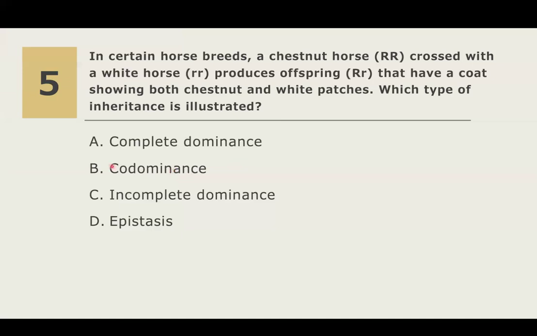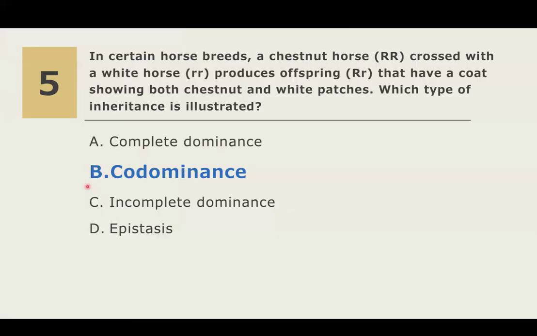Option A is incorrect because complete dominance would produce only one visible trait, correct? There would be masking, and only one phenotype would be expressed if it's letter A. For letter C, incomplete dominance is incorrect because this would produce blending. And option D, epistasis, is not correct because epistasis pertains to one gene masking the expression of another gene. We only have one trait here, so epistasis is for two traits or more.